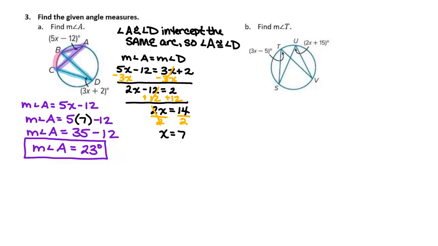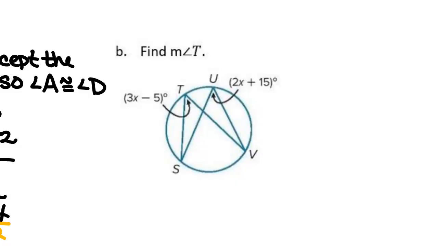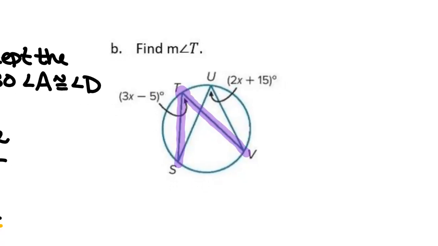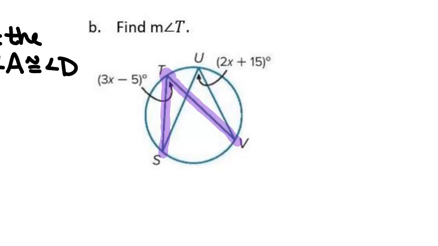Let's look at part B. We want to find the measurement of angle T. Well, angle T has its vertex at T, so that would be angle T. What is the arc that angle T is intercepting? SV, this arc right here. And there's another angle that's intercepting that same arc. What other angle is intercepting the same arc?